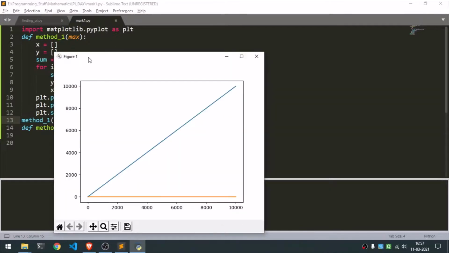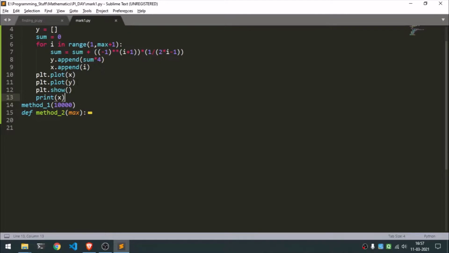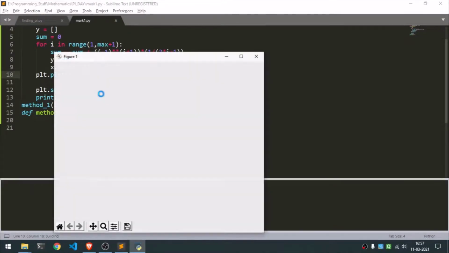Did anything go wrong? Okay, this is not the plot that was supposed to go. Just guys, give me a second, let me see what went wrong. Yeah, okay, apparently I made a mistake with the syntax. I tried to plot two different things. It's supposed to be x comma y. Now let's just run the entire thing and let's see.